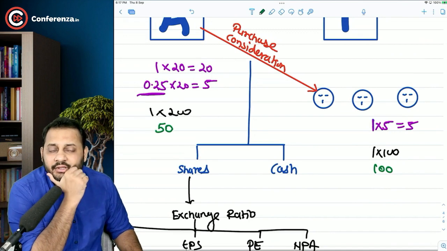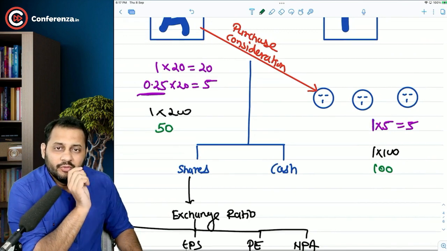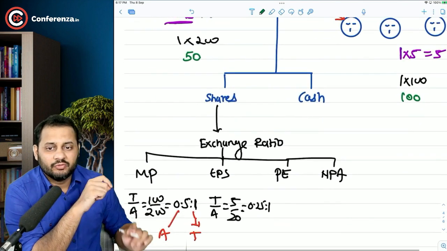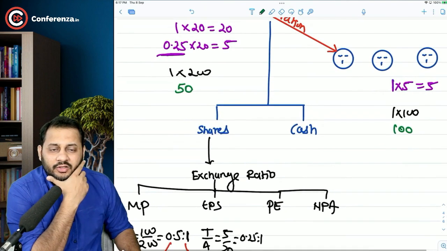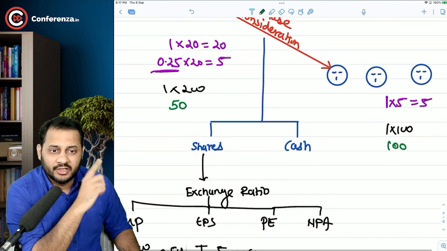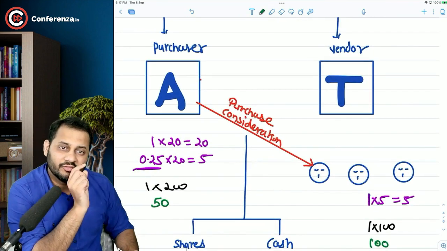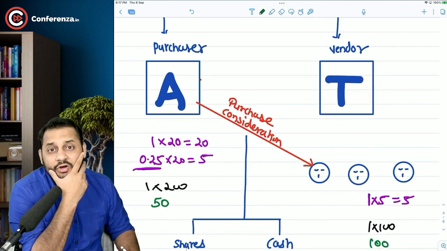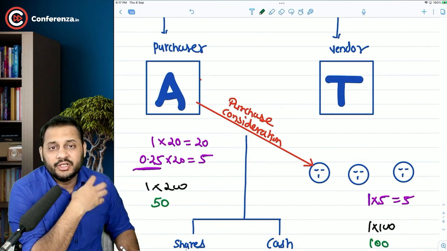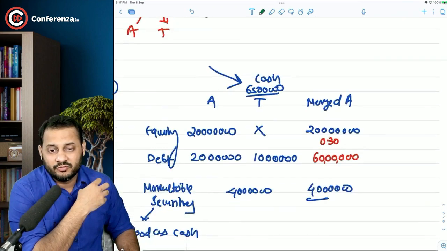What will happen in this case? See, if you take the same formula as target by acquirer, you will be giving them more shares. 100 by 50, that means 2 shares of our company for 1 share of their company, which is wrong. Because you need to understand the concept of PE ratio.